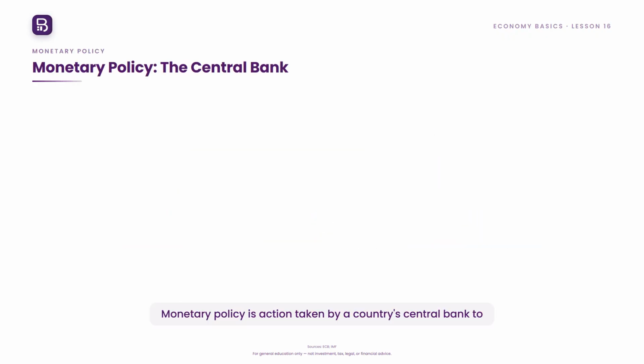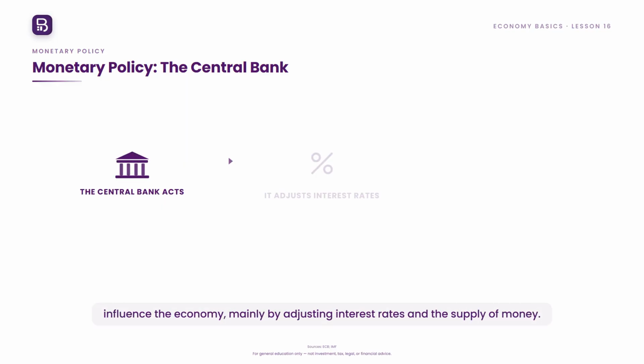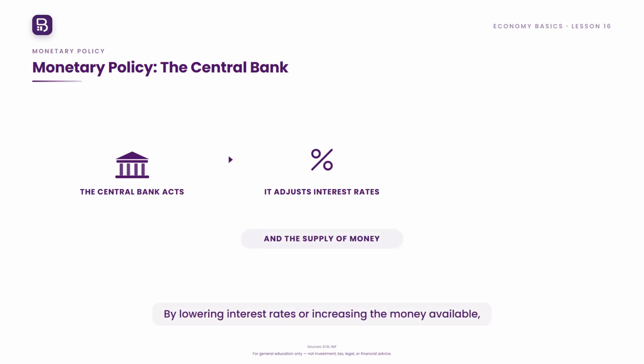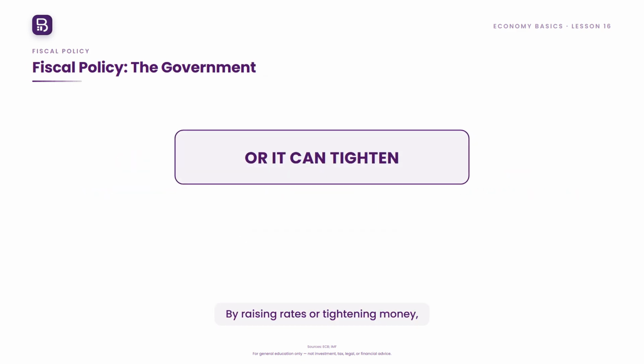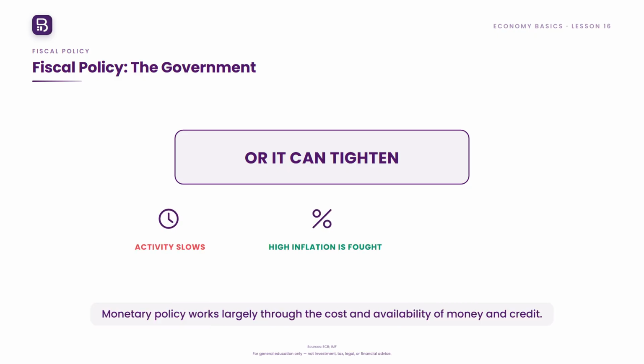Monetary policy is action taken by a country's central bank to influence the economy, mainly by adjusting interest rates and the supply of money. By lowering interest rates or increasing the money available, a central bank can encourage borrowing and spending to stimulate a weak economy. By raising rates or tightening money, it can slow activity and fight high inflation. Monetary policy works largely through the cost and availability of money and credit.